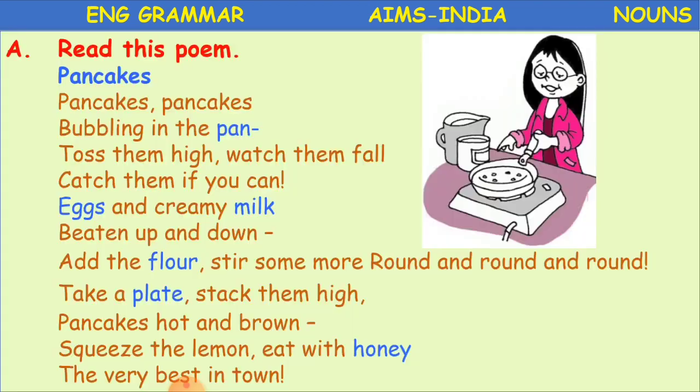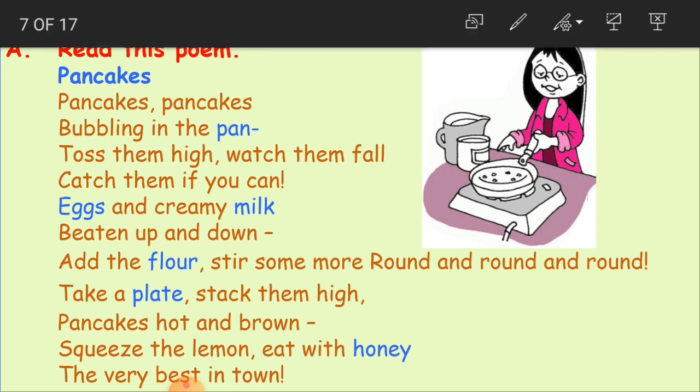Clear? Good. So then here there is a poem for us about pancakes. Delicious, yummy pancakes. We'll just read the poem once now. Pancakes, pancakes bubbling in the pan. Toss them high, watch them fall. Catch them if you can. Eggs are creamy, milk beaten up and down, and the flour still some more, round and round and round.